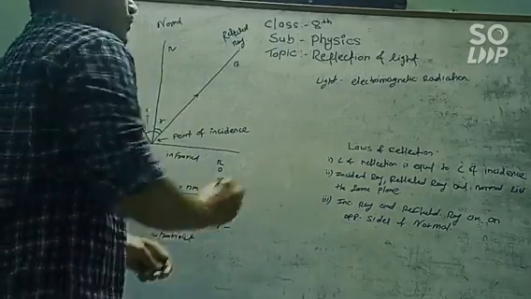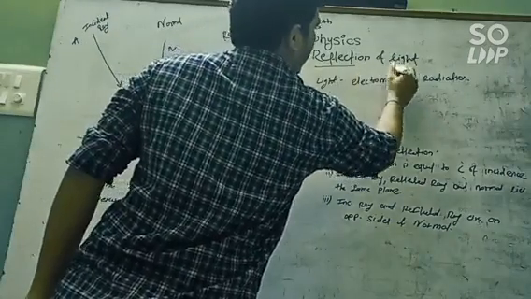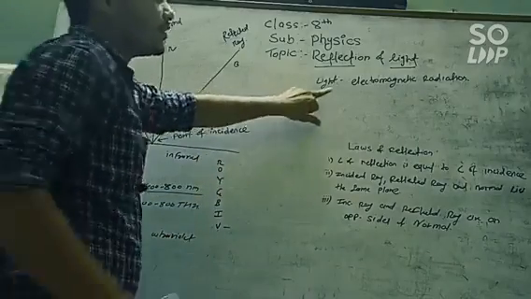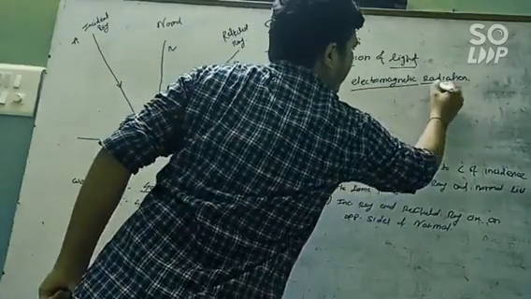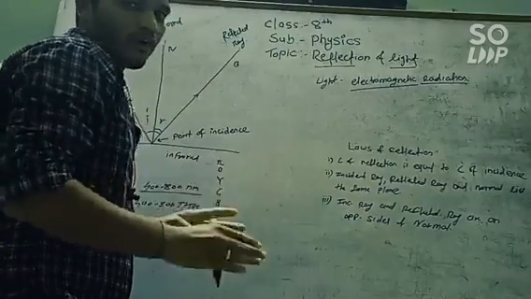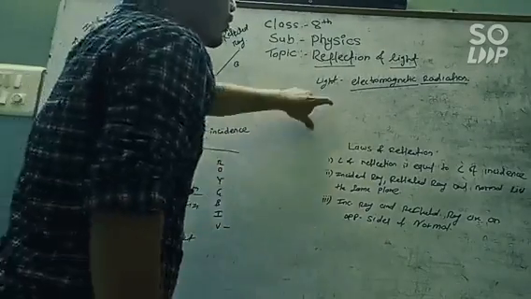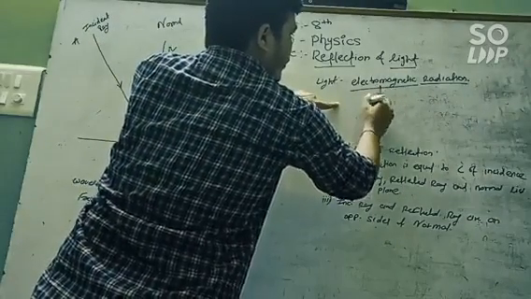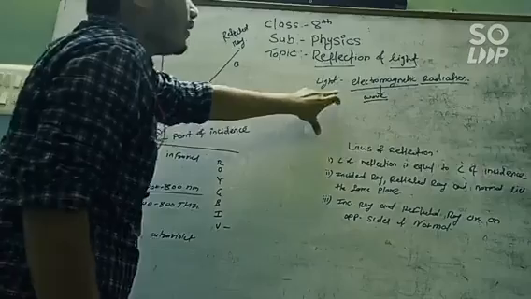Today we are going to learn the standard physics topic, that is the reflection of light. Now in the reflection of light we see the word light. Now what exactly does light mean? Light is nothing but electromagnetic radiation. Now what does electromagnetic radiation mean? Light propagates in the form of a wave. Now which type of wave? That is the electromagnetic wave.